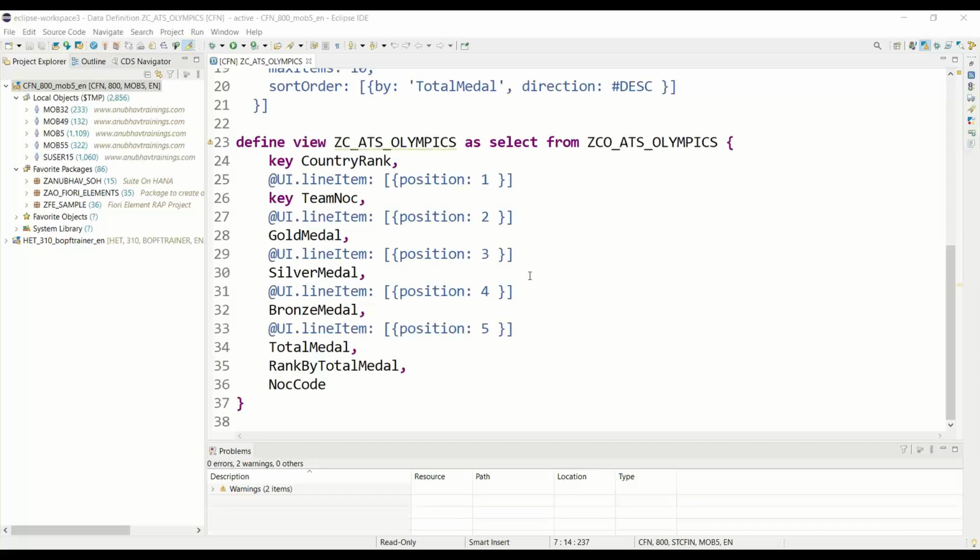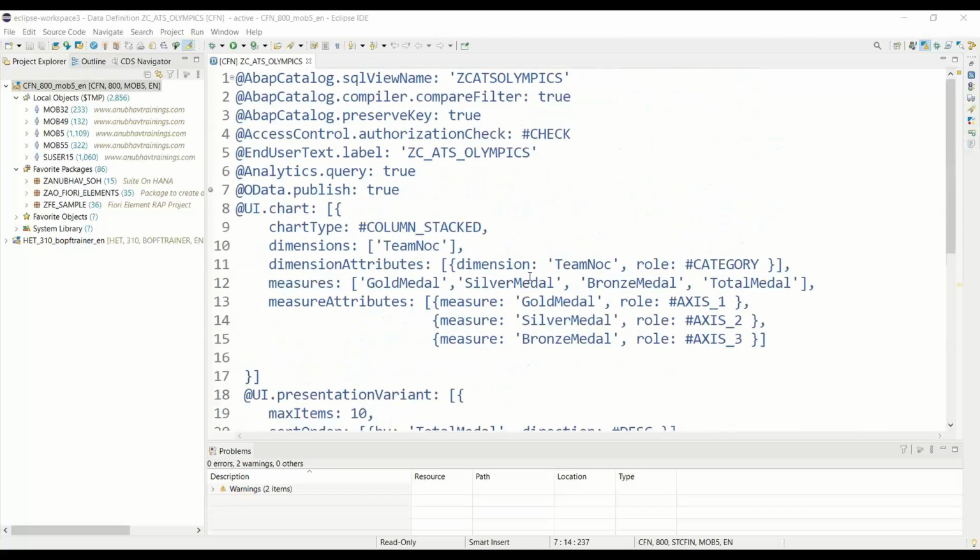We have that as a separate training. But for now, just understand this is a data source. This is a data model, which is basically a CDS view in S4HANA. However, I'm going to cover basics of CDS in unit number 17.